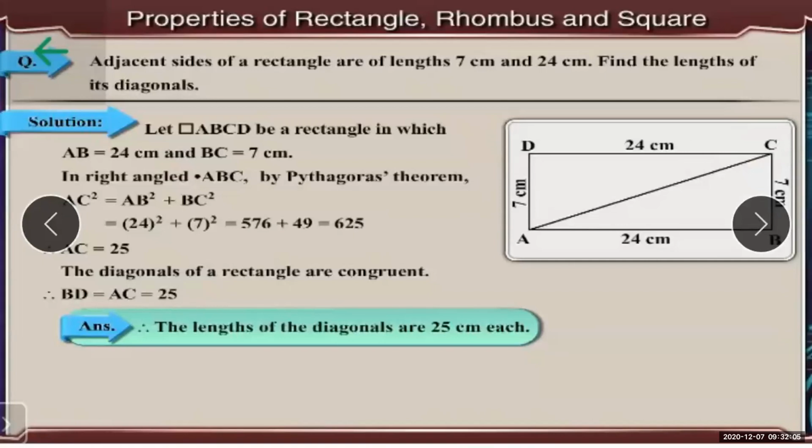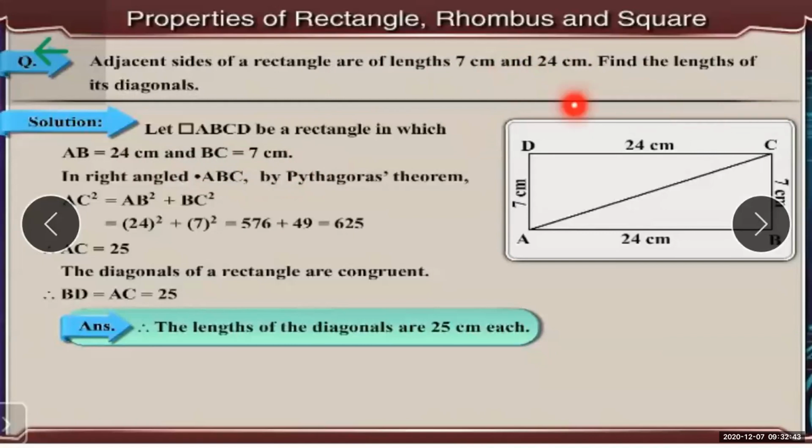So let us start. Let quadrilateral ABCD be a rectangle in which AB is equal to 24 centimeter and BC is equal to 7 centimeter. This is what I told you, that whenever you start any question, start from what is given in the question. So what is given? That the quadrilateral ABCD is a rectangle. In that rectangle, AB is equal to 24 centimeter and BC is equal to 7 centimeter. Now they have not given the diagram, they have given only the length.